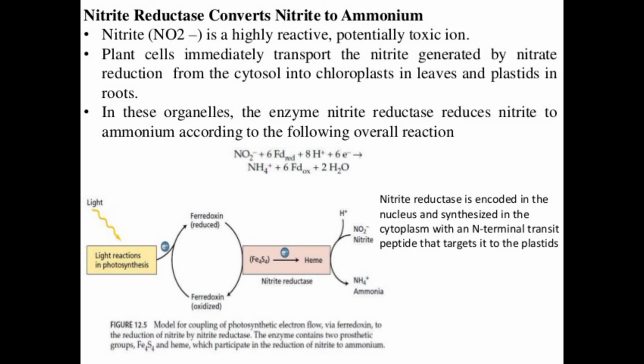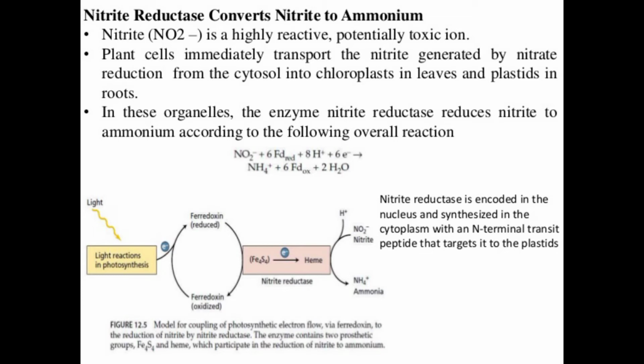Then nitrate reductase converts nitrate to ammonium. Nitrite is a highly reactive, potentially toxic ion. Plant cells immediately transport the nitrite generated by nitrate reduction from the cytosol into chloroplasts in leaves and plastids in the roots. That means leaves have chloroplasts, and plastids are present in the roots.